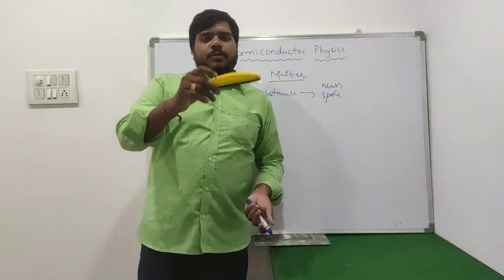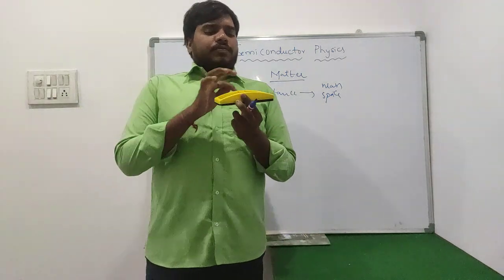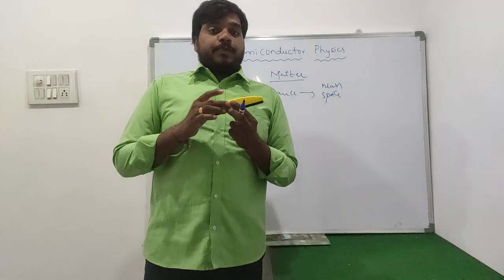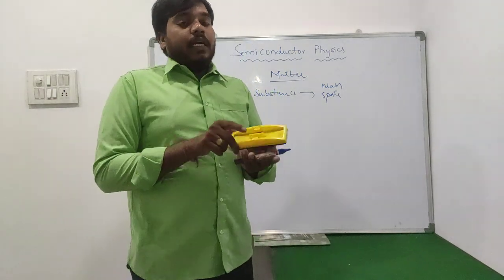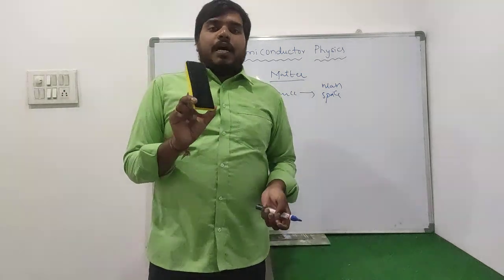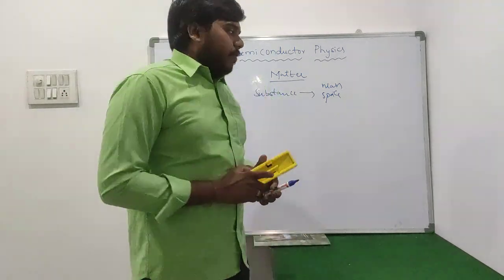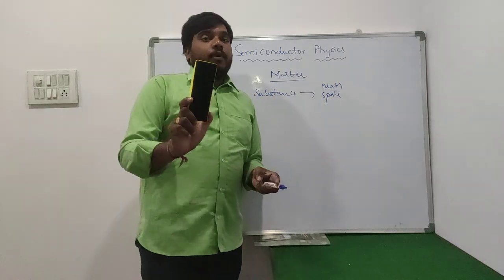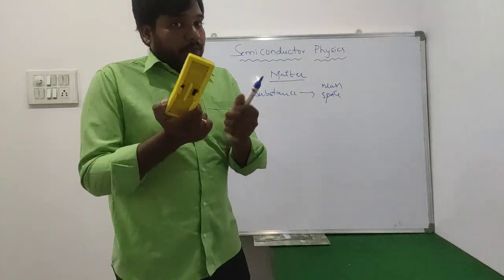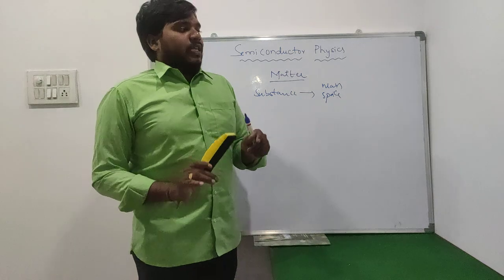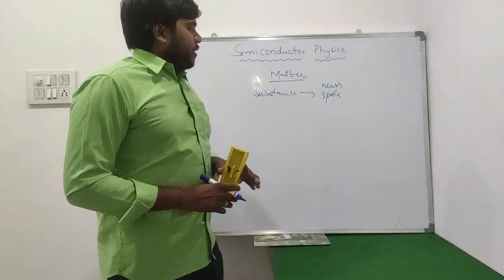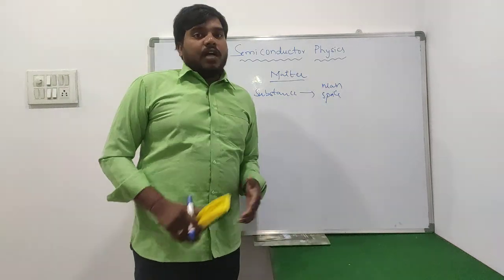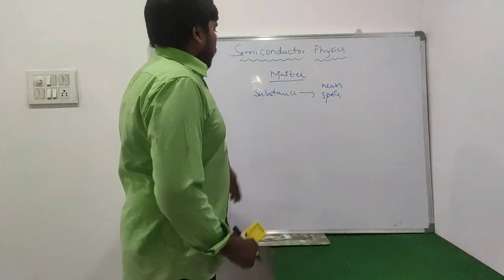For example, once you observe this duster, what happened? It occupies a certain amount of space, and it also has a particular mass. So we can say that it is one type of matter, but we don't know in the beginning which type of matter it is. Then after, we can describe it. So matter is a substance which can occupy space and consists of mass. That is known as matter.